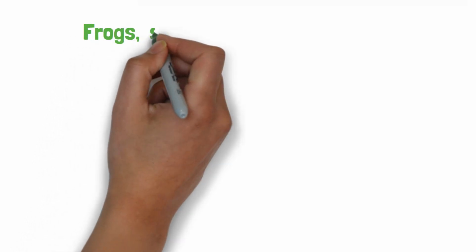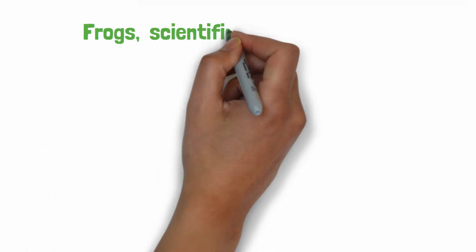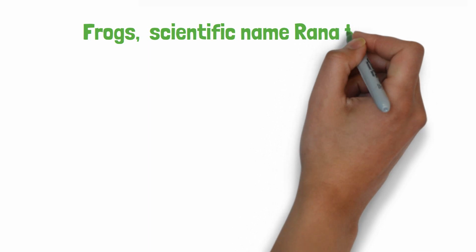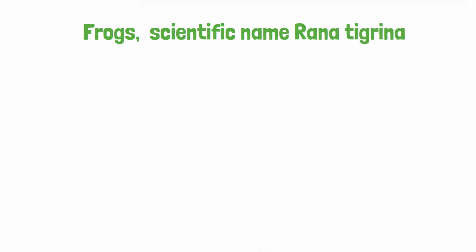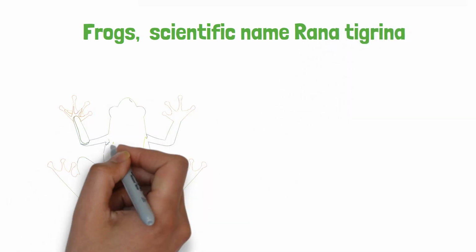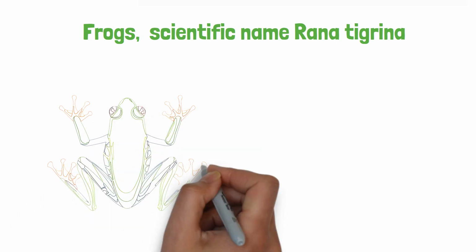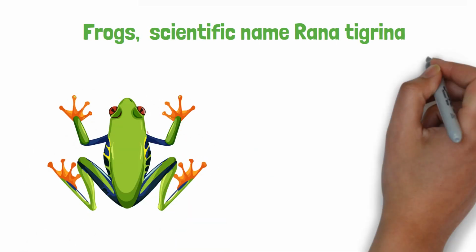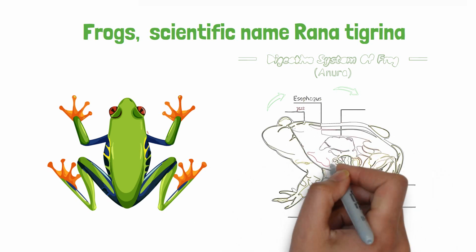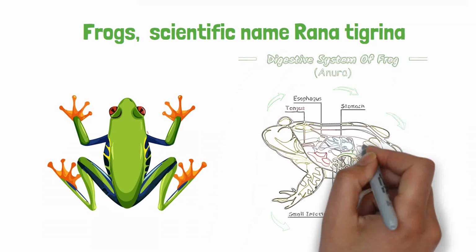Frog. Frogs, with their scientific name Rana tigrina, exemplify multicellular organization. Their bodies are made up of organ systems, each composed of related organs. These organs, in turn, are made up of specific tissues, including epithelial, glandular, muscular, and nervous tissues.